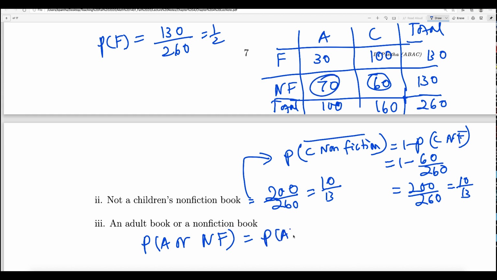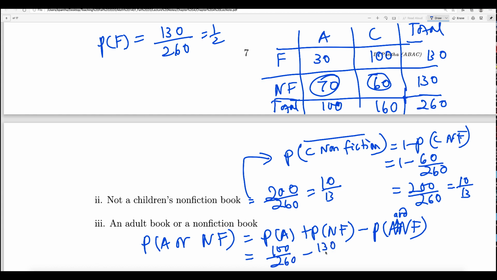So the formula is probability of A plus probability of B minus probability of A and B. You can write "and" in the middle if that helps. But the formula is basically you add the separate probabilities and subtract the common part. Probability of adult is 100 over 260, right, plus probability of non-fiction is 130 over 260, minus the common, which is adult and non-fiction, 70 over 260.